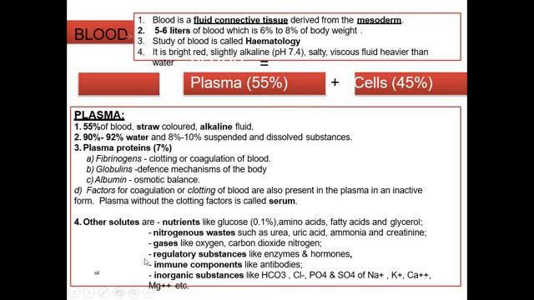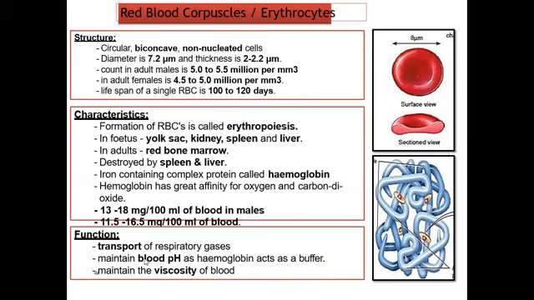So these are the other solutes which are present in blood plasma. Now we'll see the cells part, that is red blood corpuscles, known as erythrocytes. Structure: this is a blood cell, or you can say an RBC. RBC means red blood corpuscle, or erythrocyte.